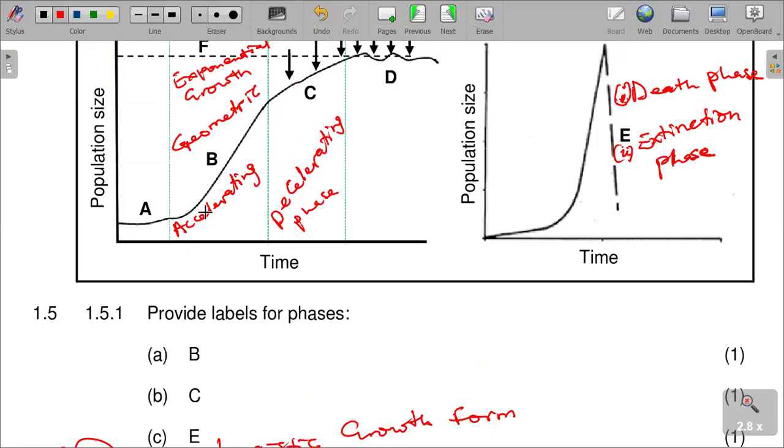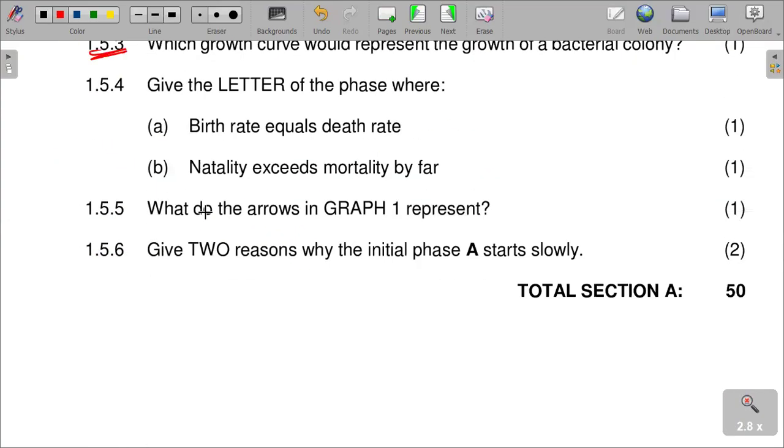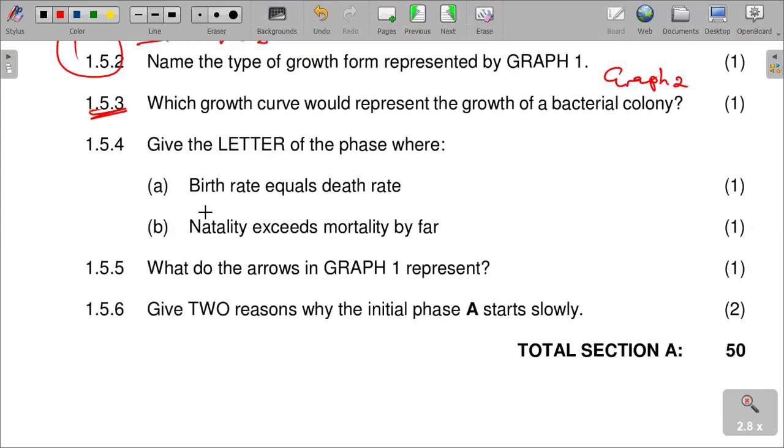sure, but over a short period of time, it multiplies and then it goes extinct over a short period of time again. I mean, it goes extinct completely, rapidly like that. So it is a bacterial colony that can also be under control, which would give such a graph curve.